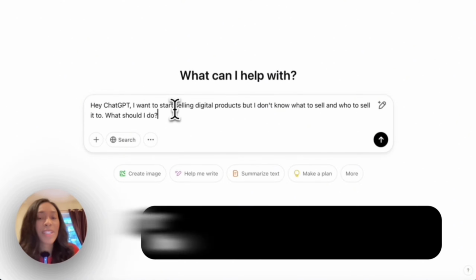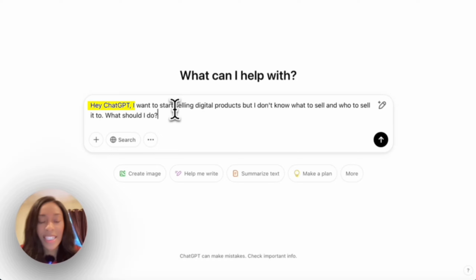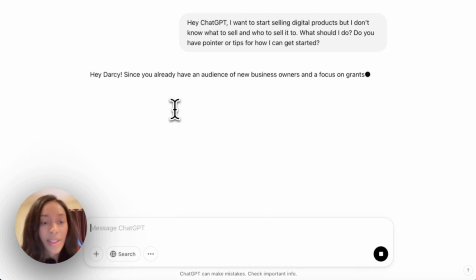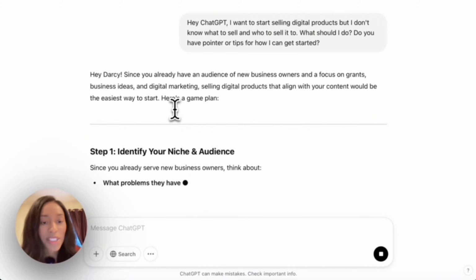And so ChatGPT works best when you talk to it like you're having a normal conversation. And so I said, hey ChatGPT, I want to start selling digital products, but I don't know what to sell and who to sell it to. What should I do? Do you have pointers or tips for how I can get started? Oh, it greeted me. Okay, let's see what ChatGPT has to say.